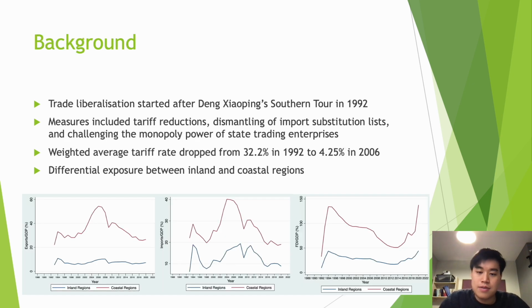Now, a bit of context. Trade liberalization started with paramount leader Deng Xiaoping's Southern Tour in 1992. Local and central governments reduced barriers to trade, including tariff reductions, dismantling of import substitution lists, and challenging the monopoly power of state trading enterprises. The weighted average tariff rate dropped from 32.2% in 1992 to 4.25% in 2006.